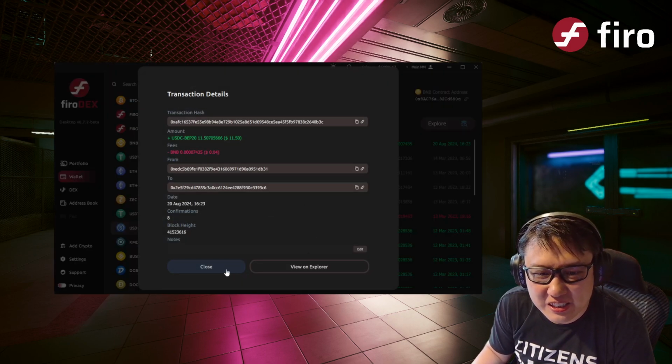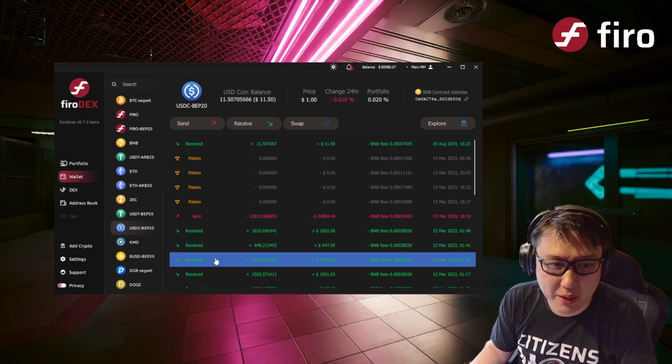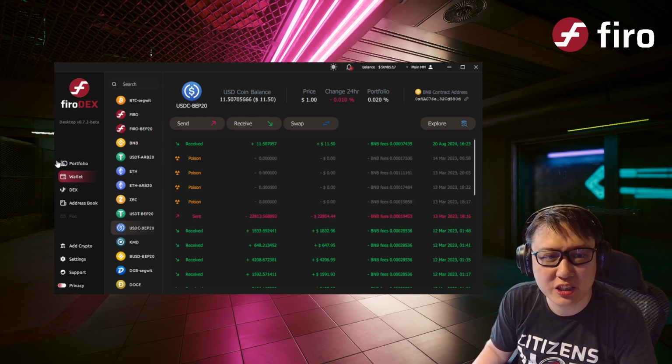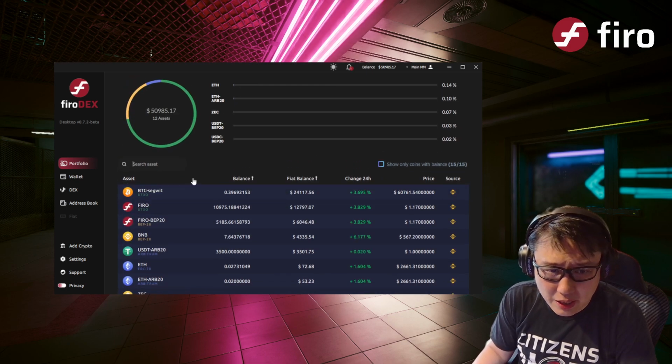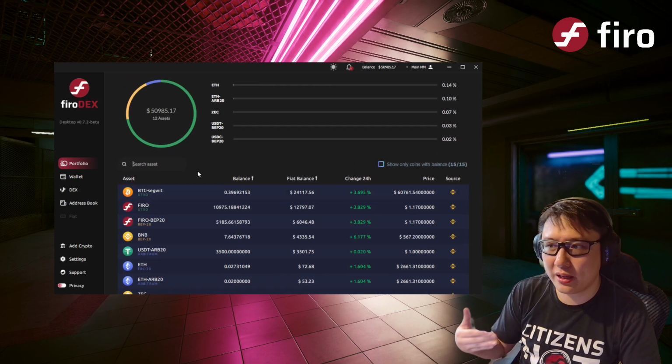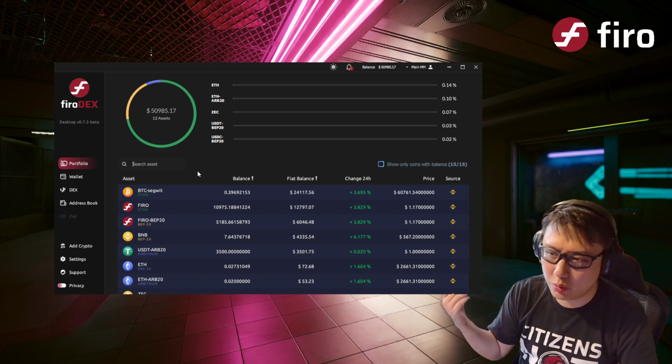Yeah. So you can see how powerful this DEX is. It's maybe even potentially faster than a centralized exchange. And this worked great, right? Now, this is the way that you do it using the desktop app. There is also a mobile app called Komodo Wallet that you can try.